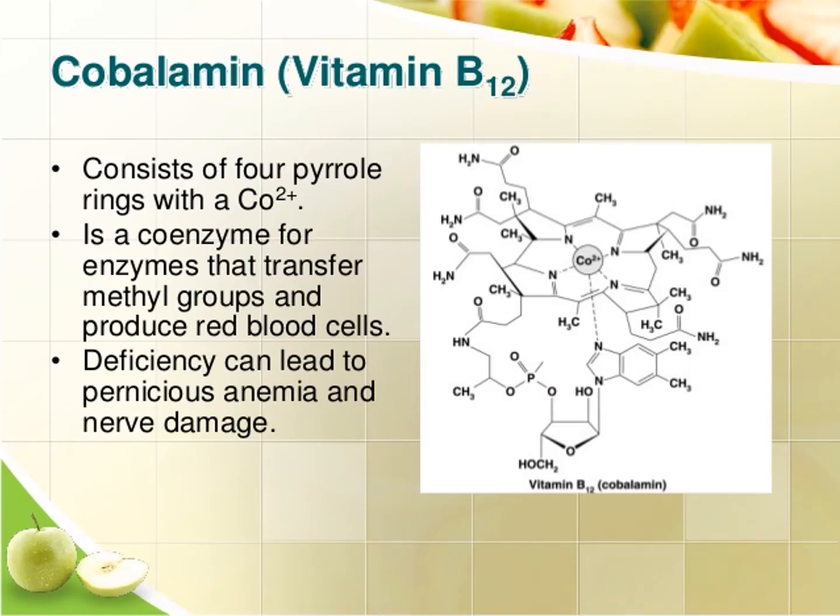Then vitamin B12. Vitamin B12 is also known as cobalamin. They consist of four pyrrole rings with a cobalt atom. It is a coenzyme for the enzymes that transfer methyl groups and produces the red blood cells. Deficiency can lead to pernicious anemia and nerve damage.